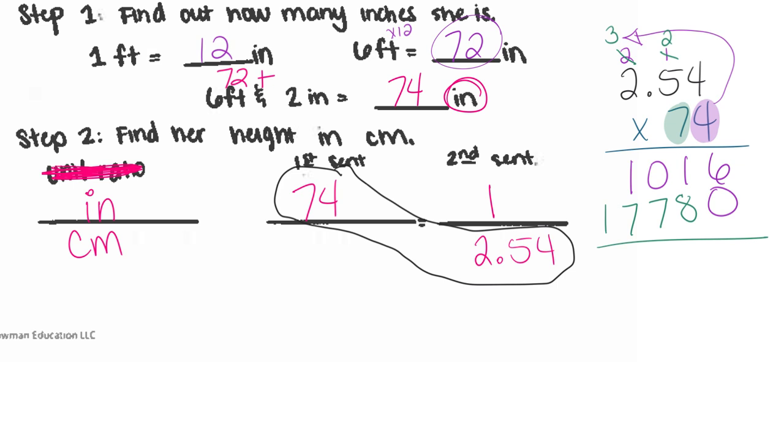What's 0 plus 6? 8 plus 1? 9. 7 plus 0? 7. 7 plus 1? 8. And 1 plus nothing? 1. All right, how many digits are behind a decimal? 2. We got 1 and 2. So I got 1 and 2 down here. So my answer is 187 and 96 hundredths.